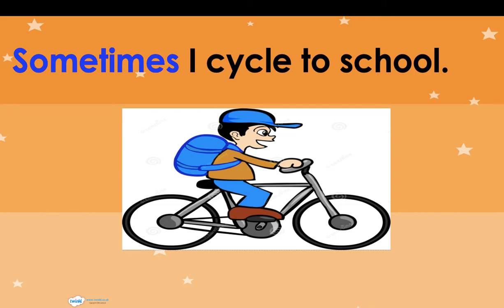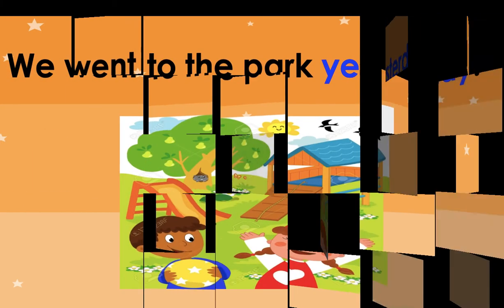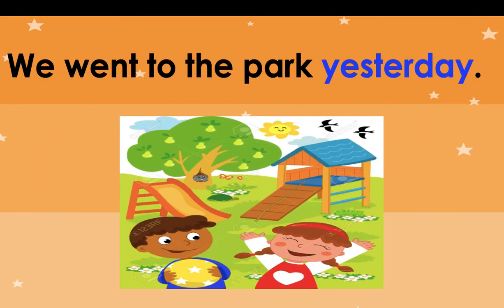Sometimes, not often. Okay, it says time. Let's have a look at another example. We went to the park yesterday. So when did we go to the park? We went to the park yesterday. It says the time when you went to the park.